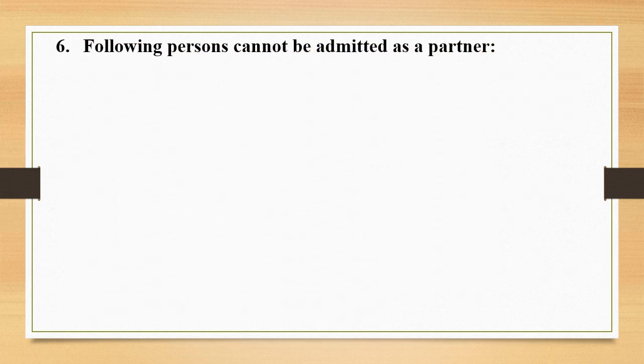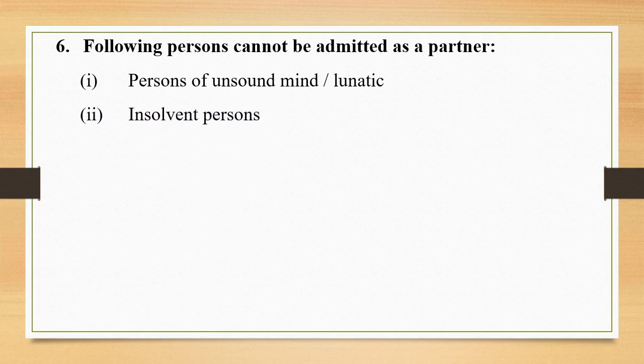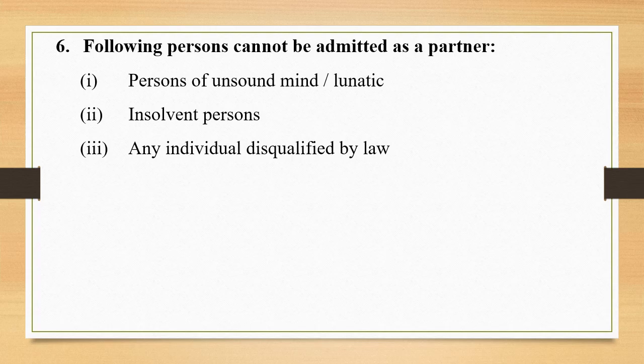Following persons cannot be admitted as a partner. Number 1, persons of unsound mind. Second, insolvent persons. Number 3, any individual disqualified by law. And number 4, minor in normal course.